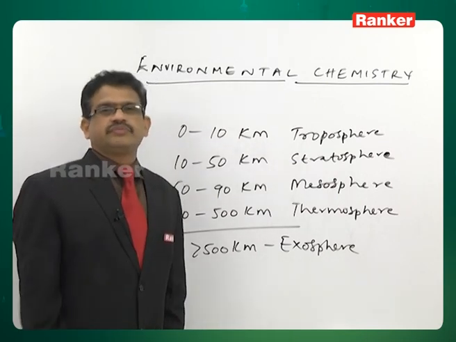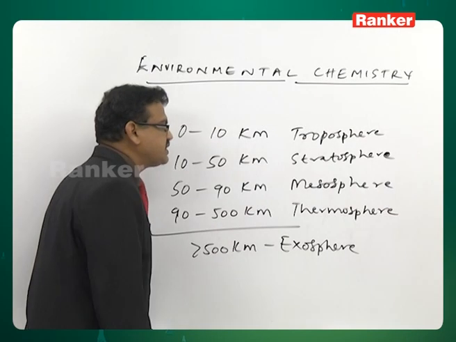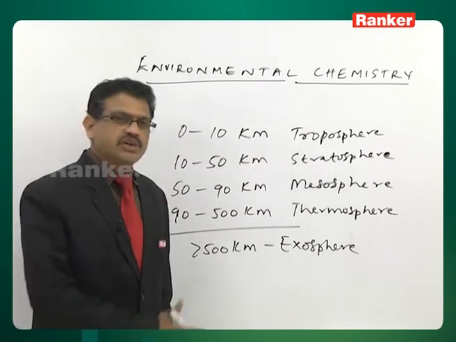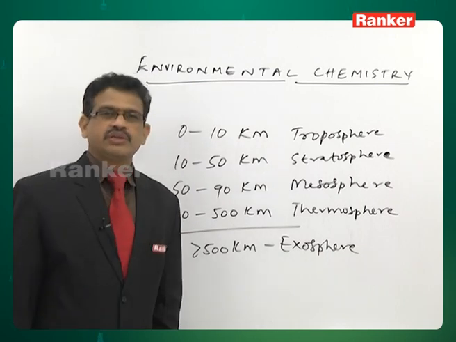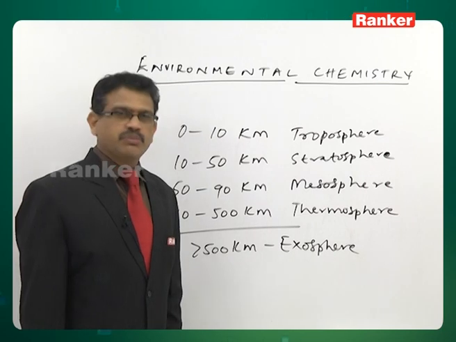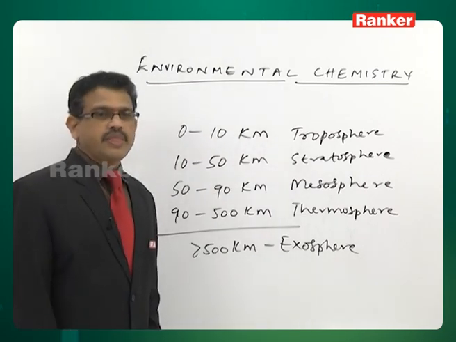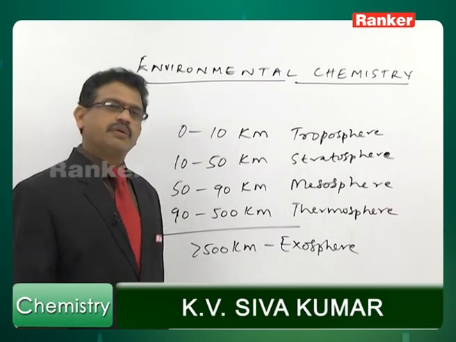Then coming to stratosphere, this is 10 to 50 kilometers, ozone layer is present over here. 50 to 90 kilometers, here sound waves do not propagate. And 90 to 500 kilometers thermosphere, here ionization of gases occurs. In detail, I'll discuss about this. Let me concentrate on each and every layer over here.